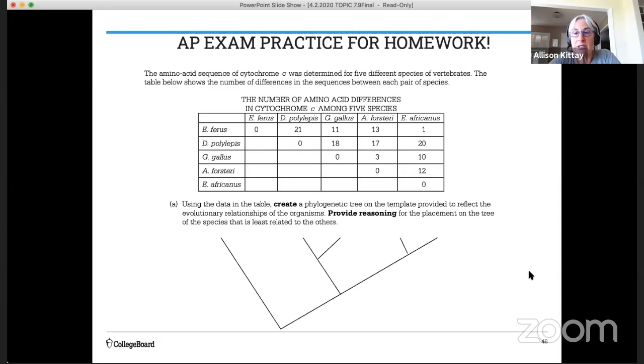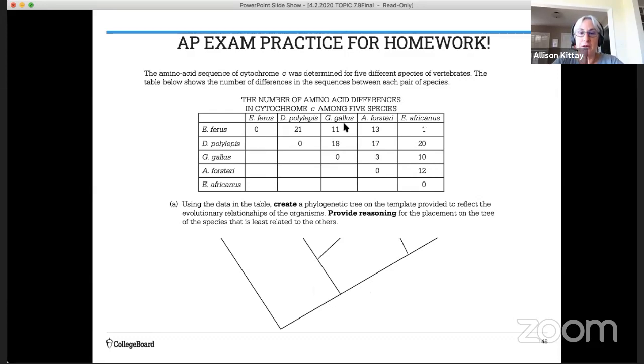This time you're given some scientific names. It doesn't totally matter. In some ways, it may be a little bit harder to not know them, but really what you're looking at is the difference, right? So you can see that these guys, it's 0 and 1, and these guys is 0 and 21. These guys is 0 and 11, and these guys is 0 and 13. So key in on that. And you are asked to, using that data, create a phylogenetic tree using this template.